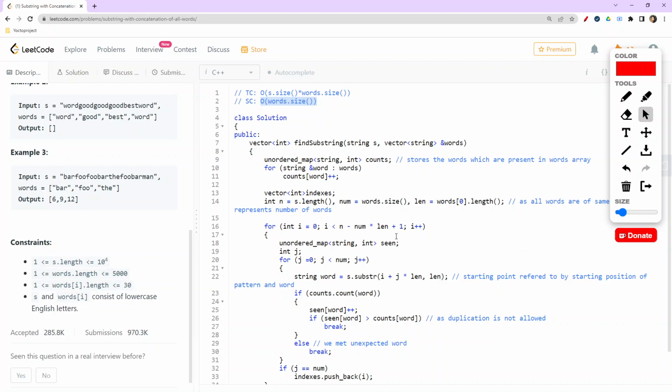Now why words.size? Because we are using one unordered map for storing all the words here, and then we are again using one unordered map for storing the occurrences of these words, which can at max go till the length of this only, because duplications are not allowed, and when some duplication comes up, at that moment it breaks. So this filling is not done again. So that's why the space complexity for the same is words.size.